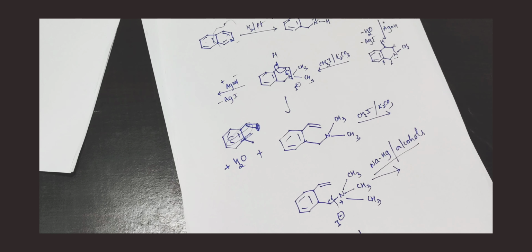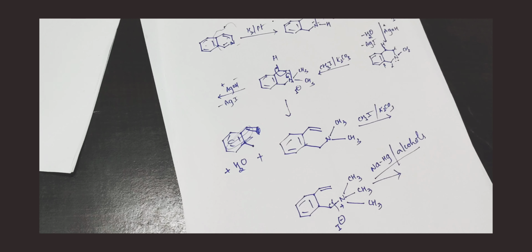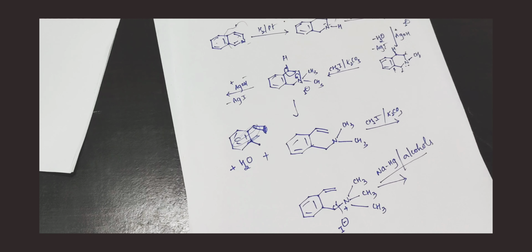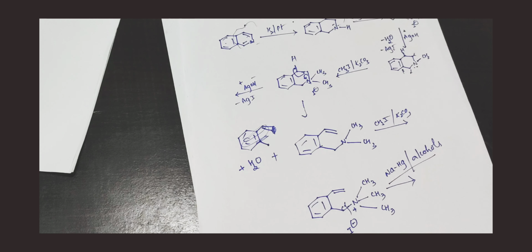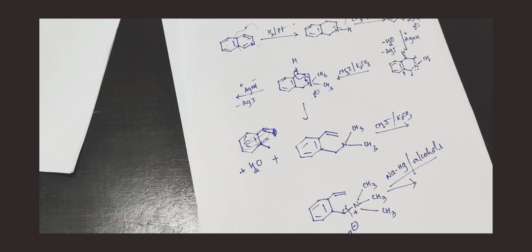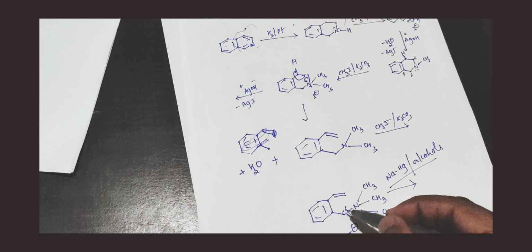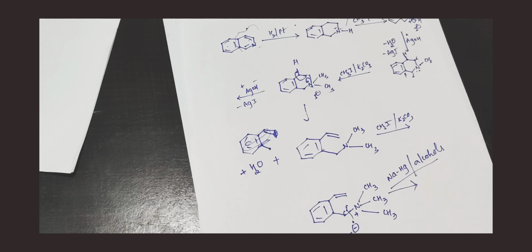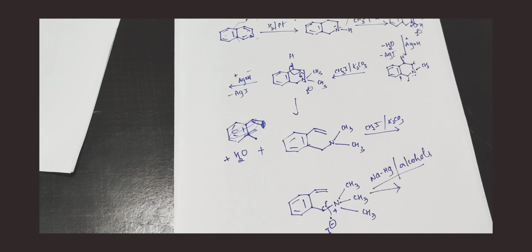Now what you get is, plus whatever you want, this nitrogen, right? We are removing this nitrogen out from the isoquinoline ring. So this is very easy, just cleavage of this carbon nitrogen bond is taking place. So hydrogen is added here, reduction is taking place along with this. So we are getting this product. Okay, so hope you have understood. If you have understood, the Emde degradation is not much difficult.